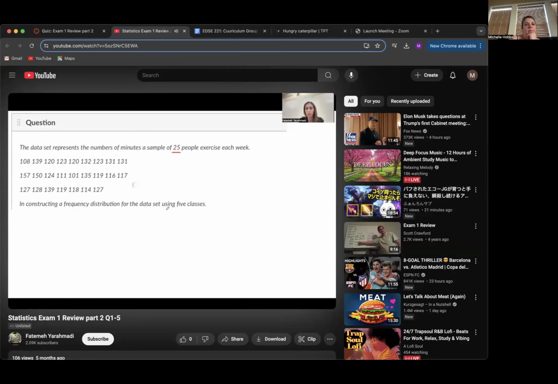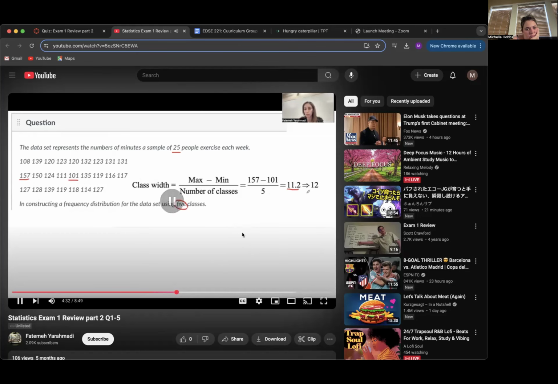So first of all, let us form the class width. What is the class width? Class width, as you remember, is the range of the data divided by the number of classes. So you have 157, which is the maximum value in your collection, minus 101, which is the minimum value in your collection, and divided by 5 because you have 5 classes. When you do the division, the number is 11.2. But when you're constructing a class width, you always round up to 12. So here you have your 12.